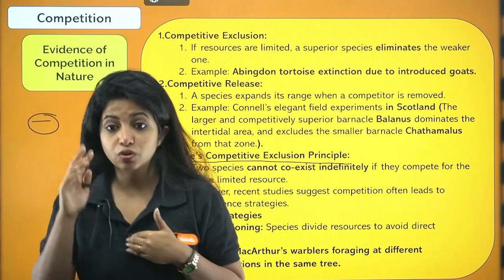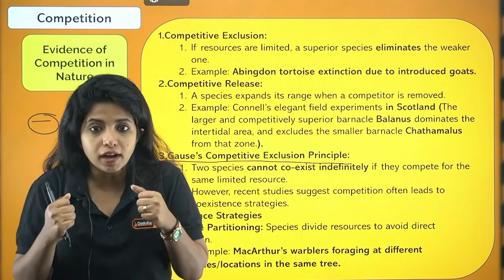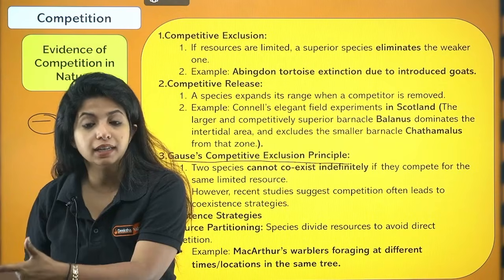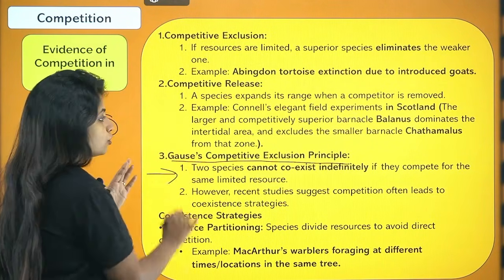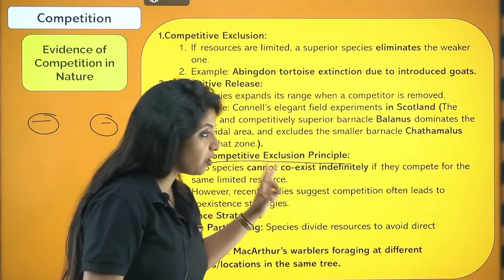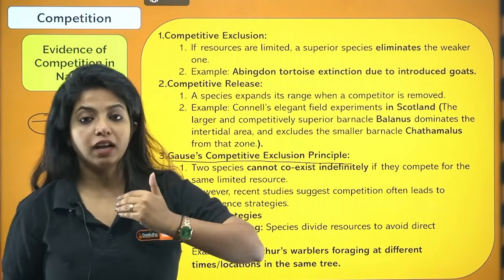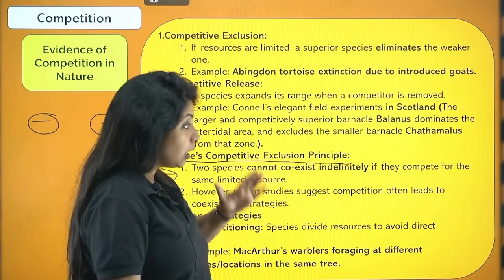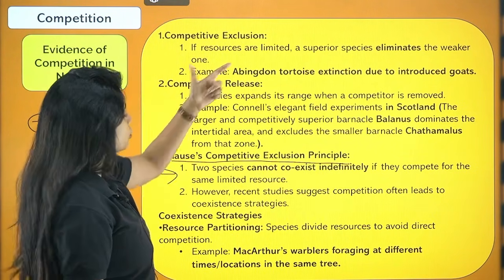Why? Because the one which is stronger in nature will out-compete the other one. For some time they can coexist, but for an infinite period they cannot. That is known as competitive exclusion.